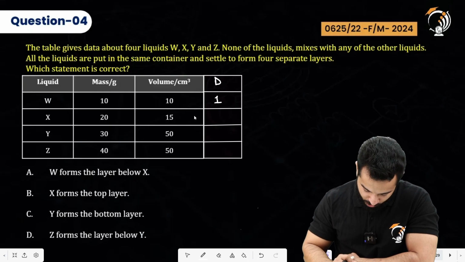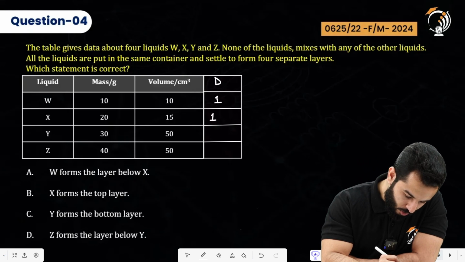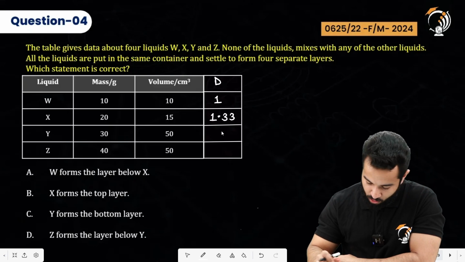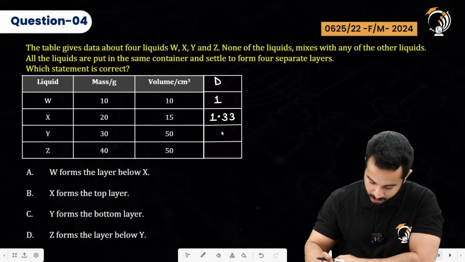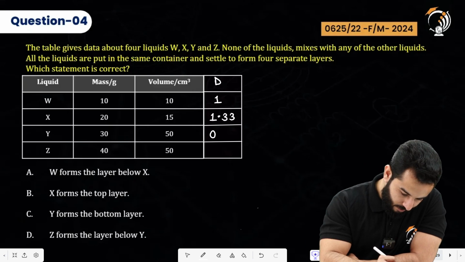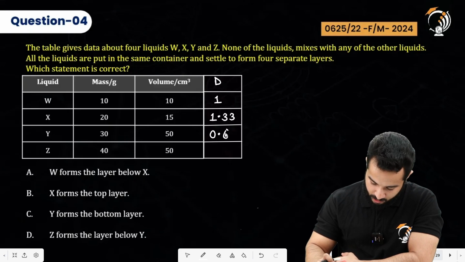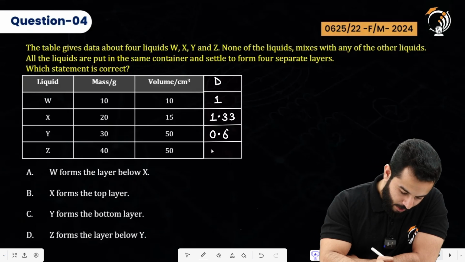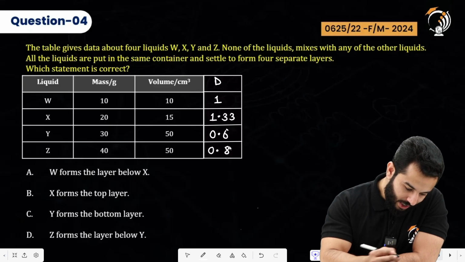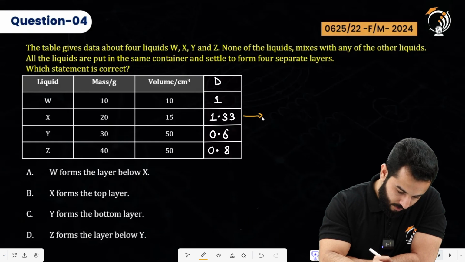To be precise, 20 by 15 is going to be 1.33. Then 30 by 50 is going to be just 3 by 5, which is around 0.6. And this is going to be 0.2. 40 divided by 50, sorry, 0.8. So we can see that this one is the maximum and this one is the minimum.